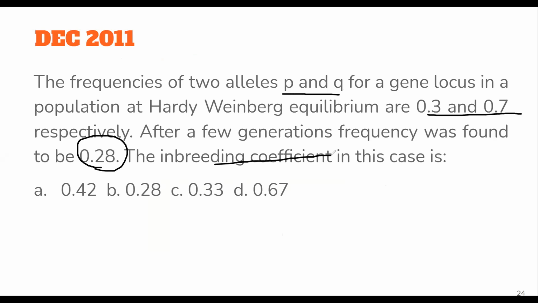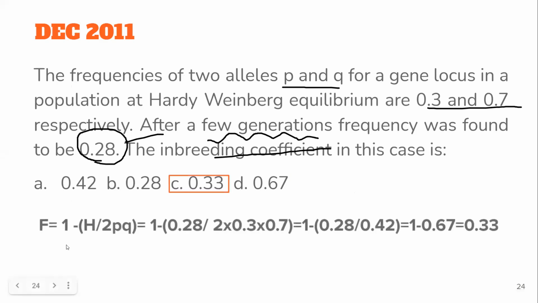Directly they didn't say that this is an inbreeding situation, however, they're asking for the coefficient. So this is definitely the frequency of the heterozygotes after a few generations. According to our formula, F is equal to 1 minus h upon 2pq. You have p, you have q, and this is the heterozygous frequency of the inbreeding population. If you solve this, you will get the answer as 0.33.